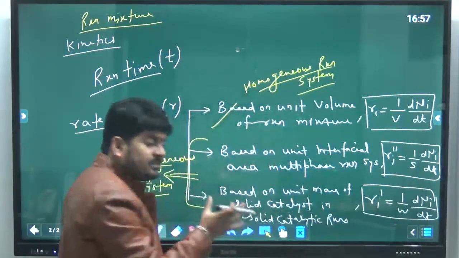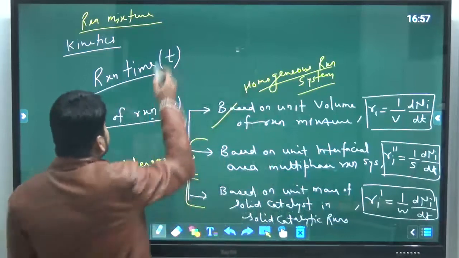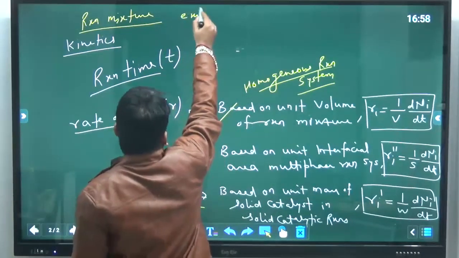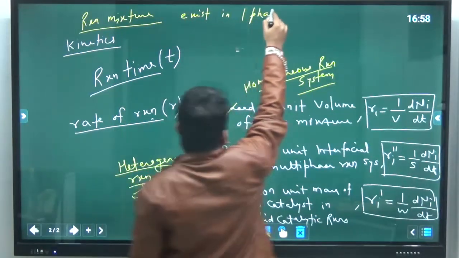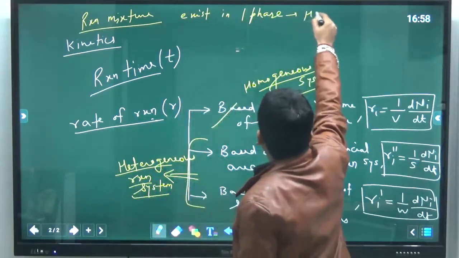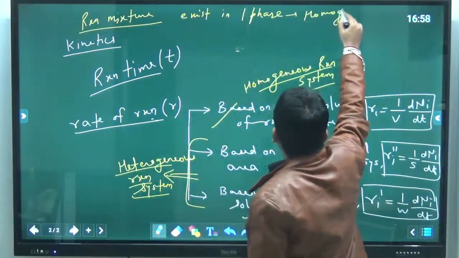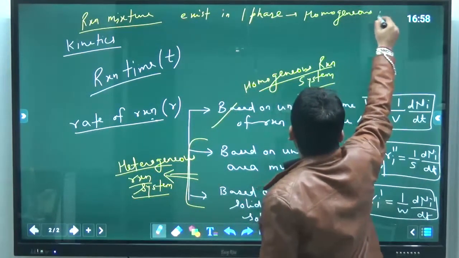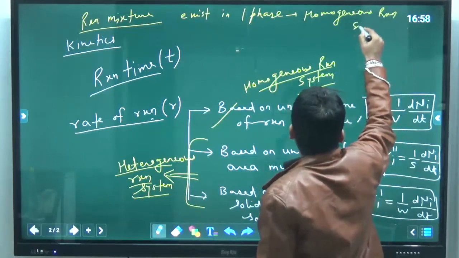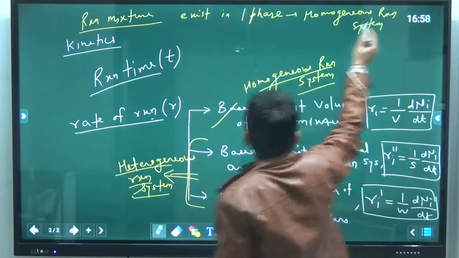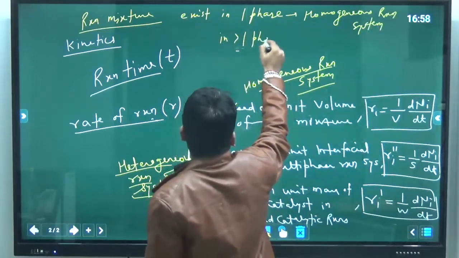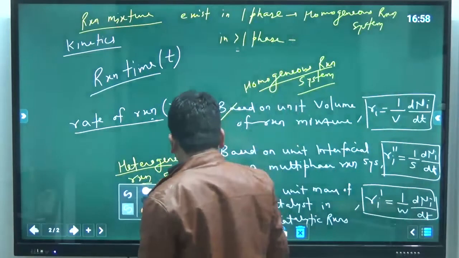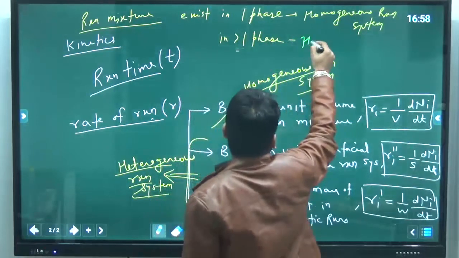So if that reaction mixture exists in one phase, that will be called a homogeneous reaction system. And if it exists in more than one phase, that will be a heterogeneous reaction system.